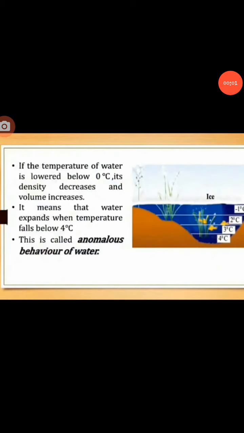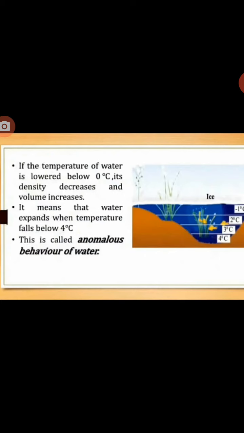See the unique behavior of water. Usually, when the temperature of a substance is lowered, its density increases as the volume decreases, but water is an exception to this rule. The density of water is peculiar. When water at normal temperature starts cooling, its density increases like that of most liquids. However, if its temperature falls below 4 degrees Celsius, its density starts decreasing.